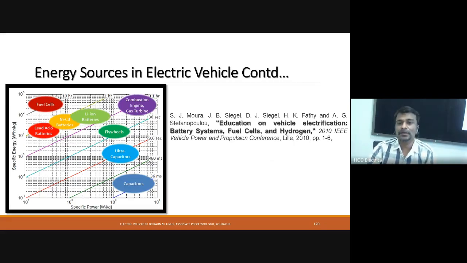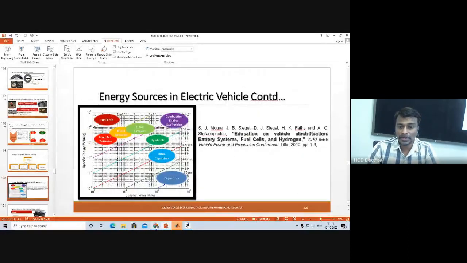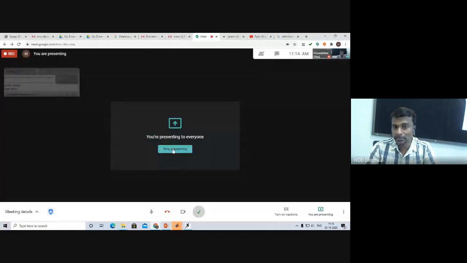With this, I would like to conclude today's lecture. In the next lecture, we are going to understand what is meant by state of charge, state of health, and state of power in batteries. These are the three main parameters needed to analyze a battery operated electrical vehicle. I hope you have understood very clearly what is meant by both high specific energy and high specific power.